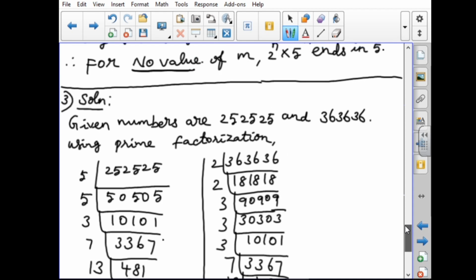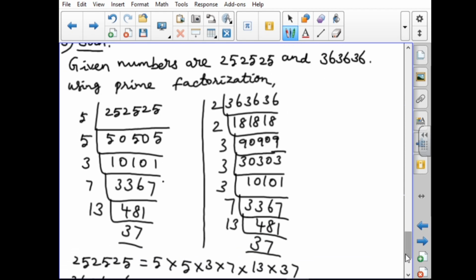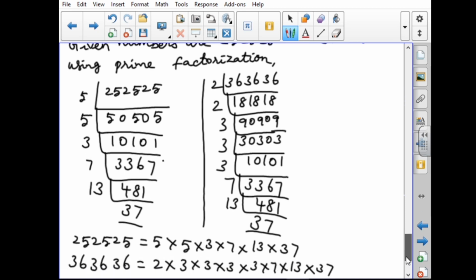Once again you have to check the factors. 2525 means 5 into 5 into 3 into 7 into 13 into 37. Next, 3636: 2 comes here 2 times, so 2 into 2. 3 is 3 times.